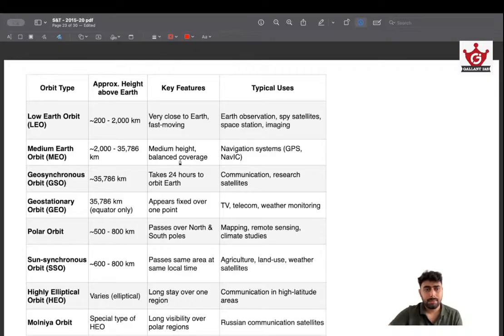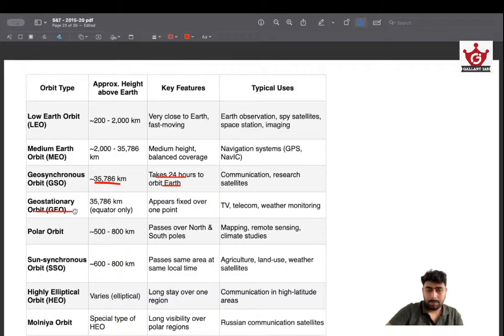Okay, try to understand them. Low Earth orbit is where most of the Earth observation satellites and space stations like our ISS are located. Then there is medium Earth orbit. Then there is geosynchronous orbit, like I said. And remember this, UPSC has asked about the height of the geosynchronous orbit in 2011, I guess. This is 35,786 kilometers. This is the height at which a geosynchronous orbit is orbiting. So that's the basic idea. And a geosynchronous orbit takes the same time to orbit, 24 hours. So that's the same thing.